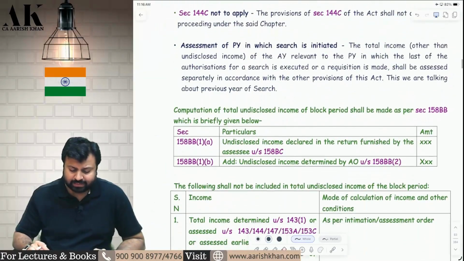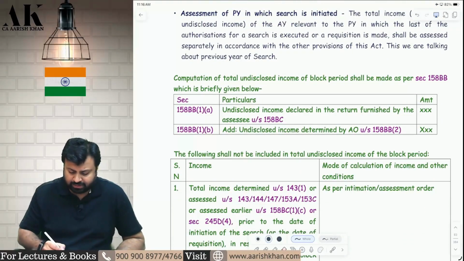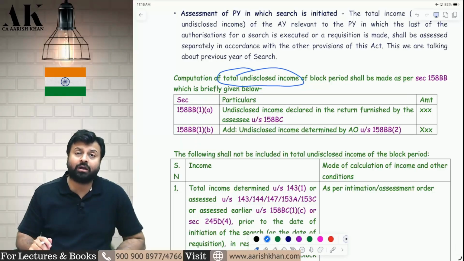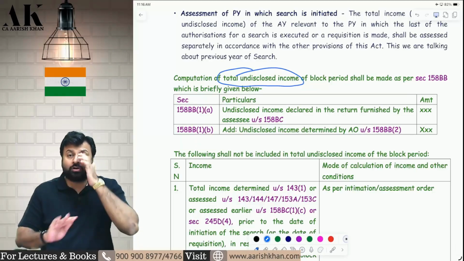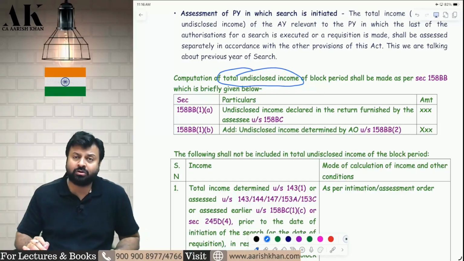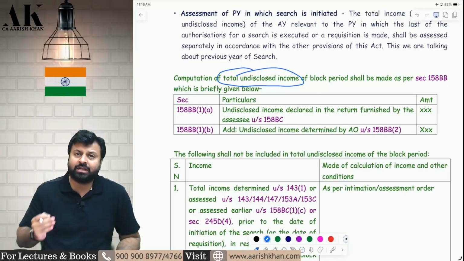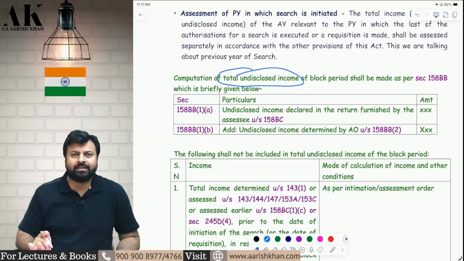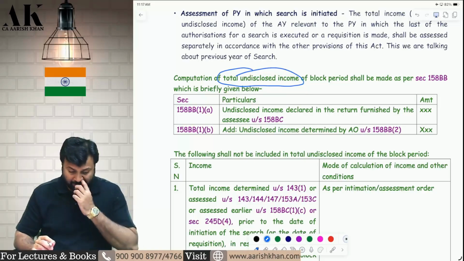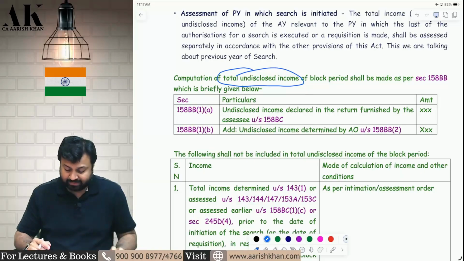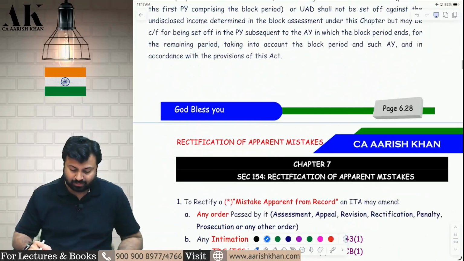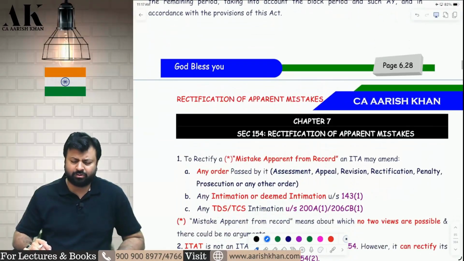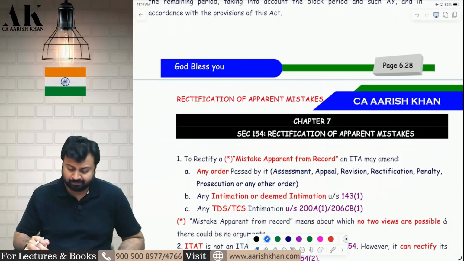I have told you in the class, if you remember, that the computation of total undisclosed income under the block assessment mechanism is wrong. We have written in our book also that it requires urgent attention and a great amendment. So the law has made the amendment in the current Finance Act and they have rectified all the mistakes. Don't worry. I am not saying about this today. I will be speaking about this in the next session, which I'll upload today only or tomorrow mostly.